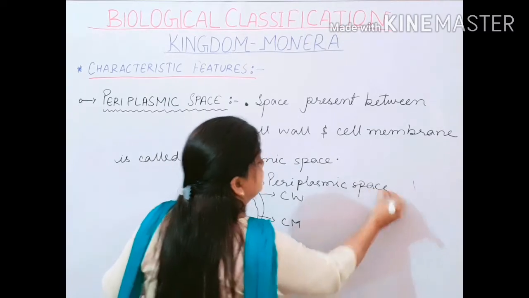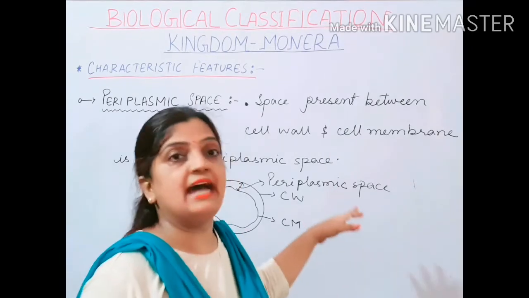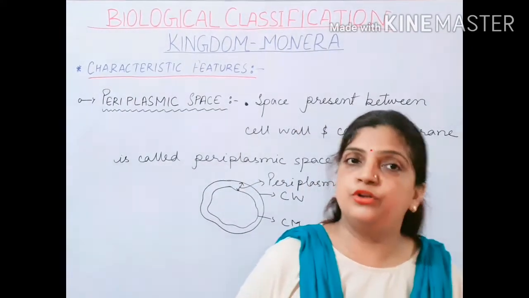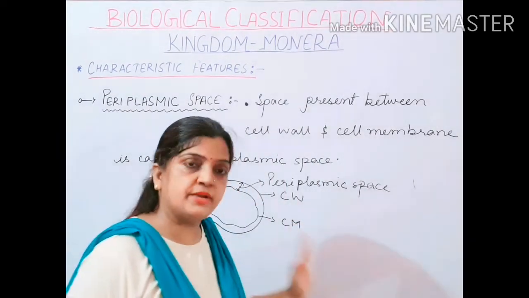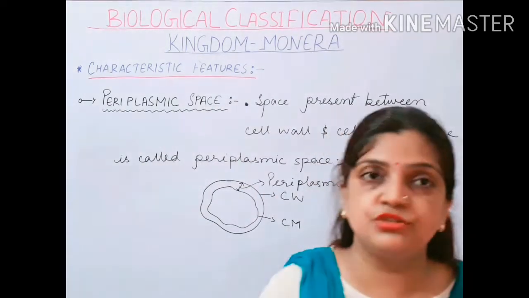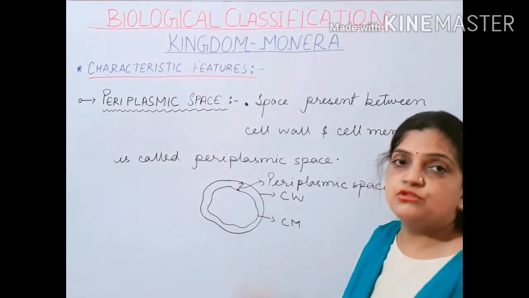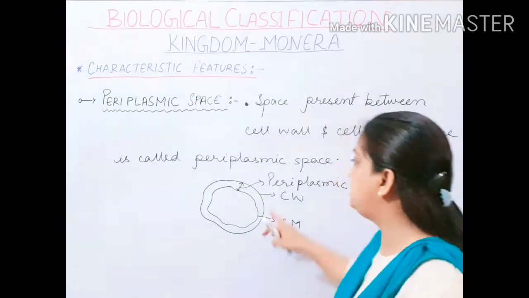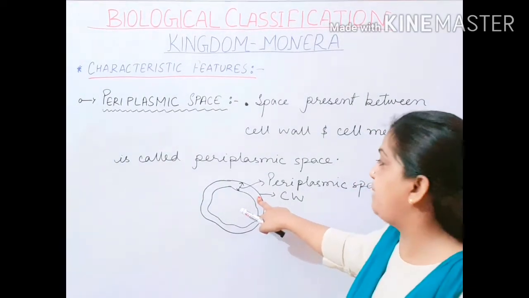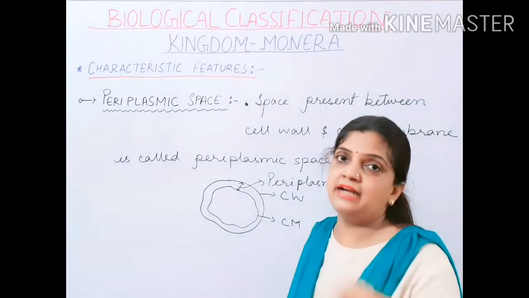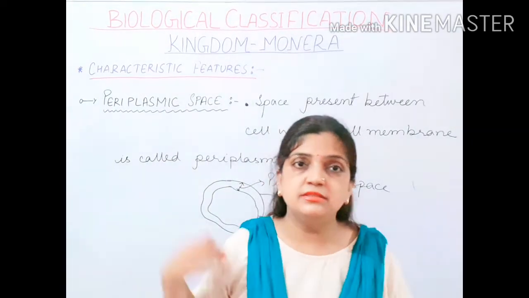And children, always remember, this periplasmic space is analogous to the lysosome structure. What do you mean by analogous to the lysosome structure? It means that this is a space where different fluids are present, and they help in the digestion of complex food materials and complex substances. So the digestion of complex substances is done in this space, which is called the periplasmic space, the space between the cell wall and cell membrane. Now children, let us move to the nucleus of the Monerans.